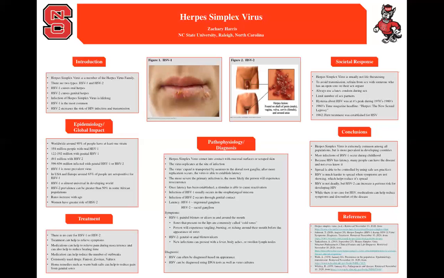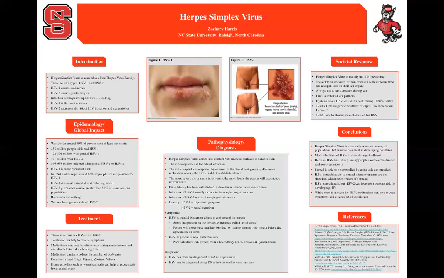Symptoms of HSV1 include painful blisters or ulcers that occur in and around the mouth. The sores that will present on the lips are commonly known as cold sores. When infected with HSV1, a person will also likely experience tingling, burning, or itching around their mouth before the cold sores appear. Symptoms of HSV2 include genital and anal blisters or ulcers. When someone becomes infected with HSV2, they can experience a fever, body aches, or swollen lymph nodes.